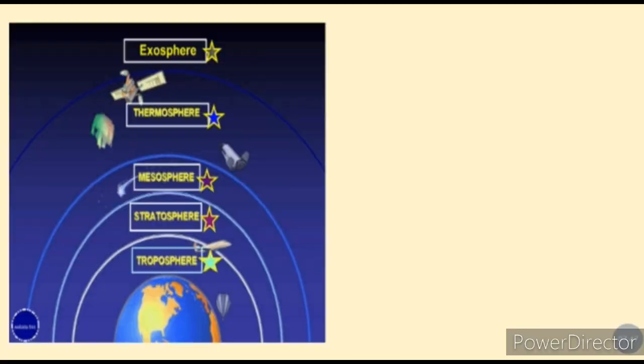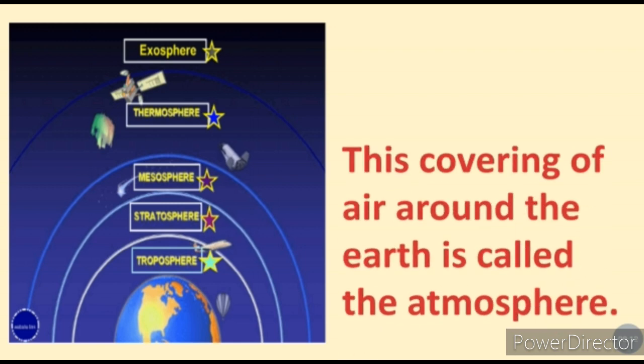Now see here. There are different layers of air: troposphere, stratosphere, mesosphere, thermosphere and exosphere. These are the layers of air. Now in the troposphere, there is more air. In the stratosphere it will be less. Mesosphere, even less. Thermosphere, even less. Exosphere, very less. So these are the layers.